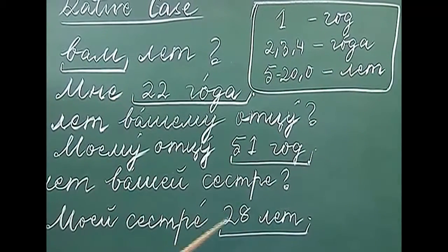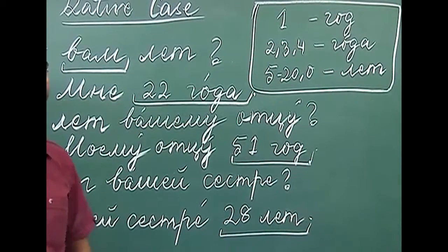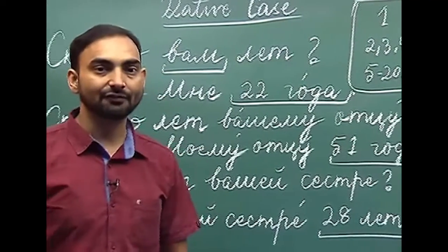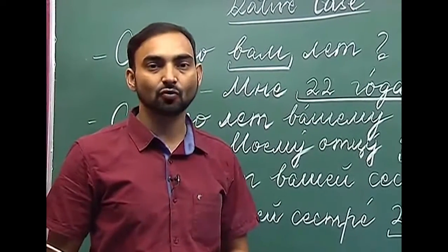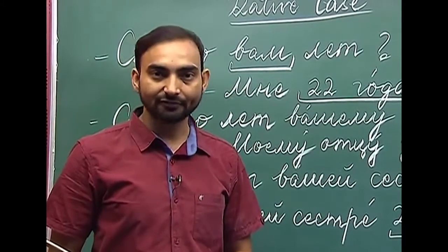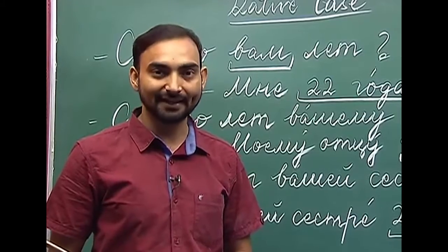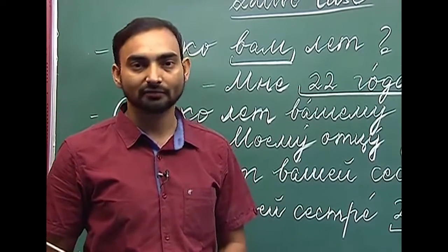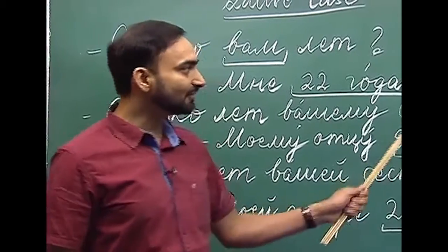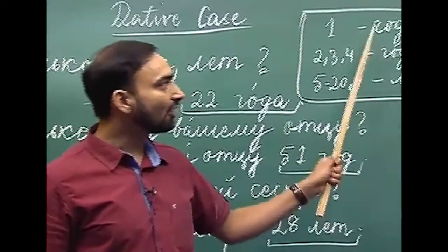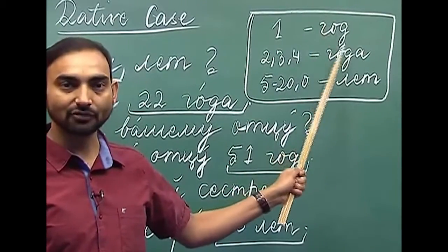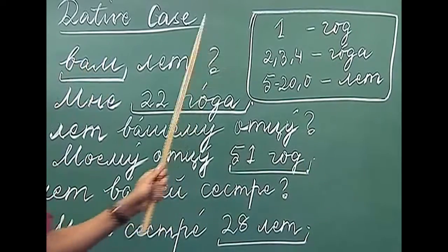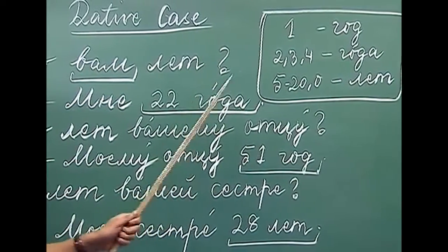For example, 28 let. For 53, you say 53 goda, 45 let, 42 goda, and so on. So, you have to remember these three forms of the noun "god", and use them accordingly with the numbers.